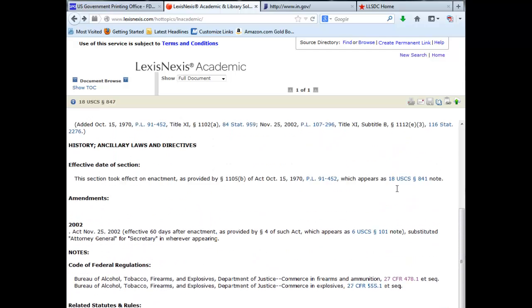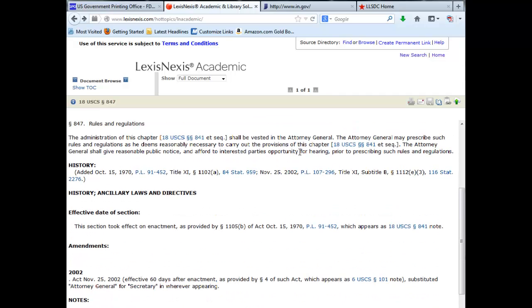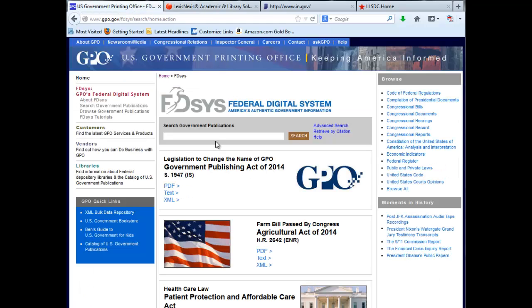If you do not already have a statute, though, you can certainly look for regulations from the beginning. It's important to know where to look for regulations. They actually show up in multiple places. The most important place would be the Code of Federal Regulations.